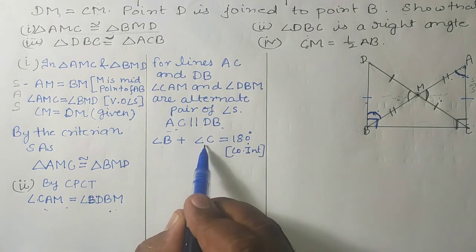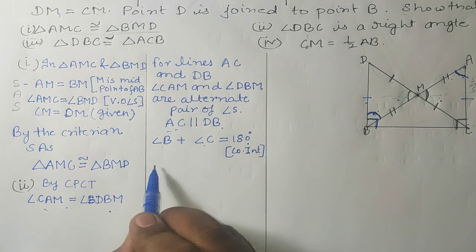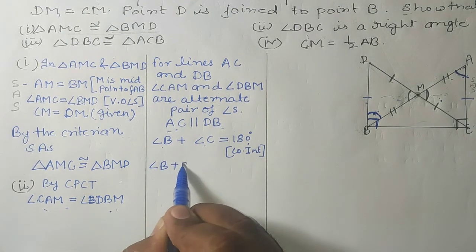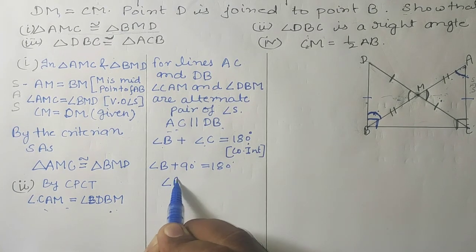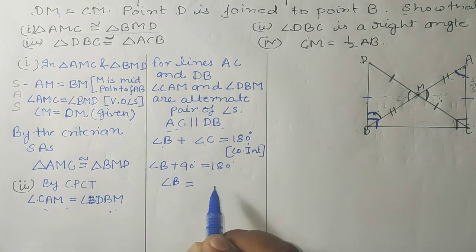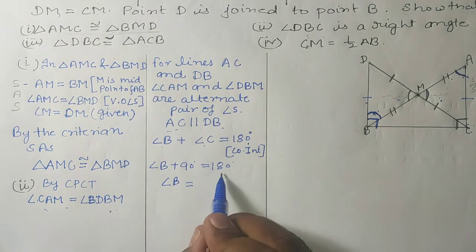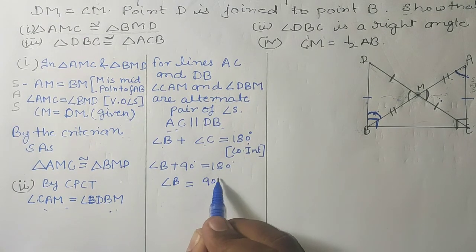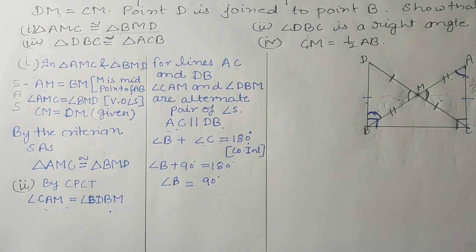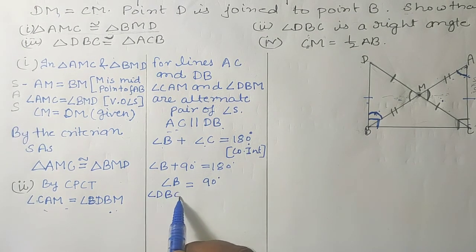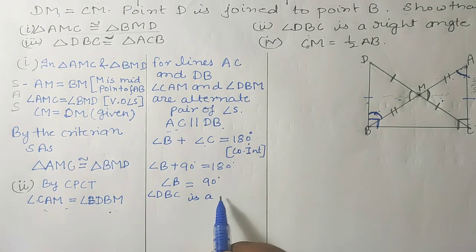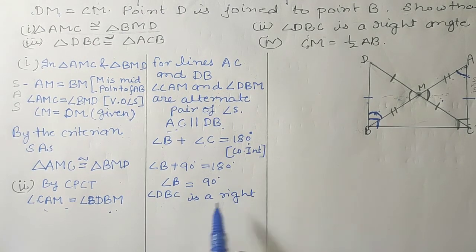Now the value of angle C is given, it is a right angle, so it is 90 degrees. So angle B will be 180 minus 90, that is 90 degrees. So we have proved that angle B is 90 degrees, hence angle DBC is a right angle.